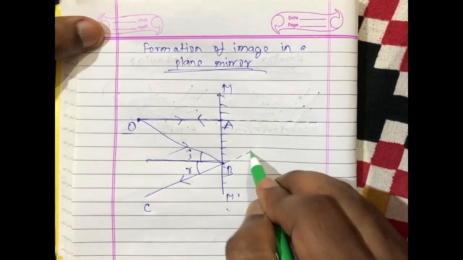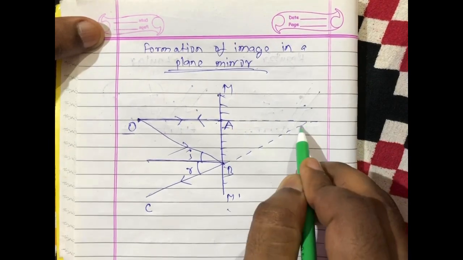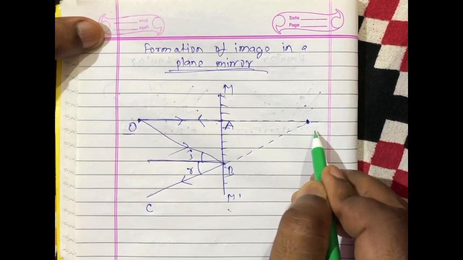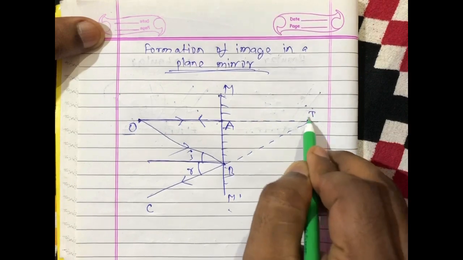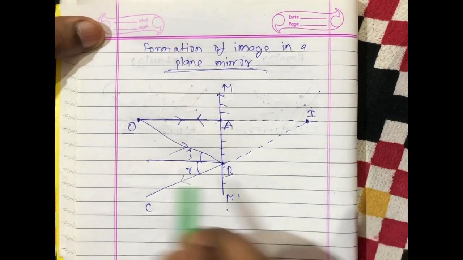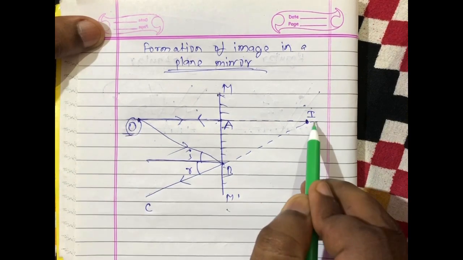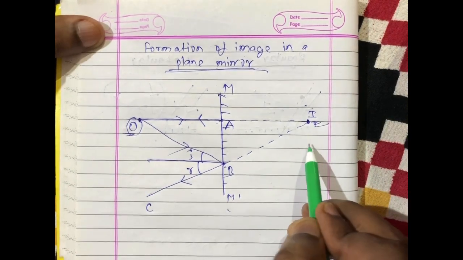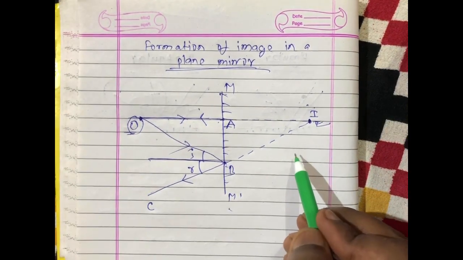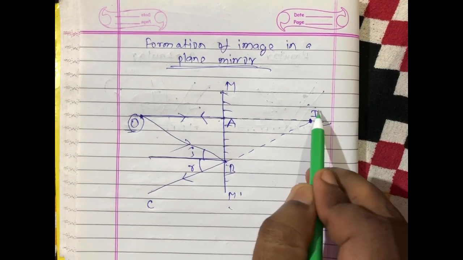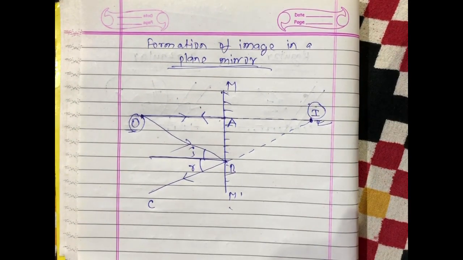When we produce back, they seem to be meeting at this point, point I. So here we can say that the image of object O is I. These two light rays appear to meet, so I is a virtual image.